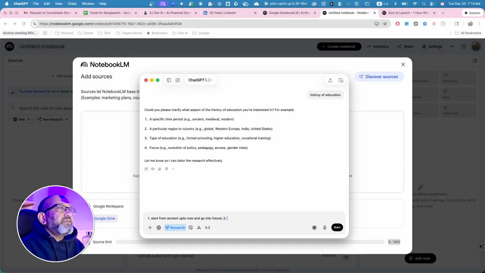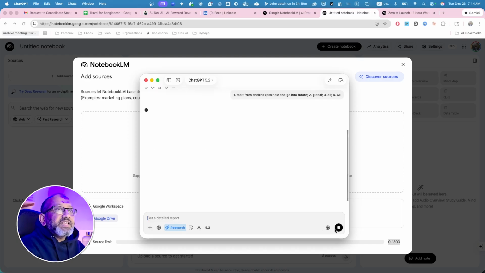Then a particular region? No, I want global. Number 3, type of education: formal schooling, all. I want all education. And number 4, focus. Let's say I will go for all. Okay. So I'm doing all of these things and I start.